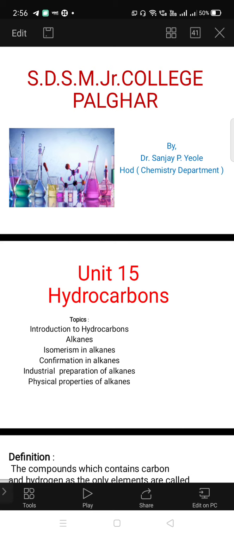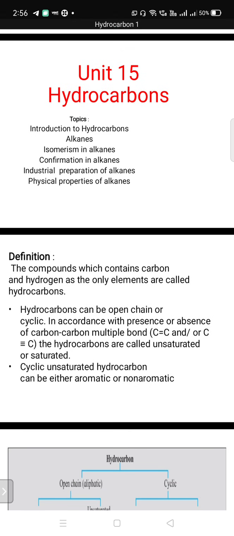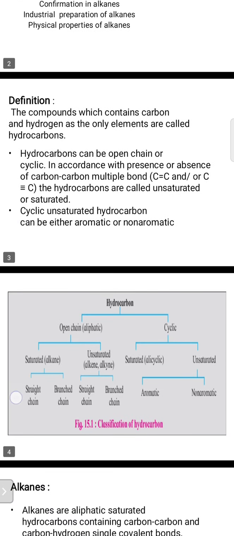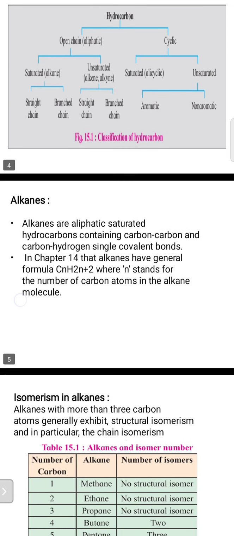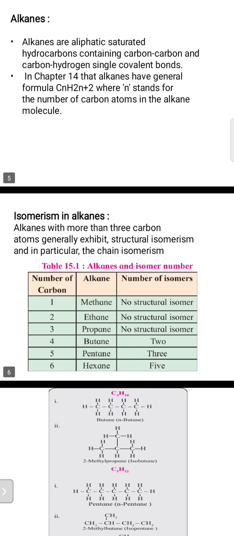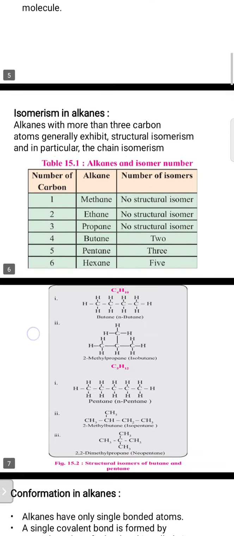In hydrocarbons, previously, after one online lecture on Google Meet, I sent two videos. In those, we learned the introductory topics of hydrocarbons, unit number 15. I gave the definition, then the classification of hydrocarbons, then the introduction and definition of alkanes, then isomerism of alkanes.